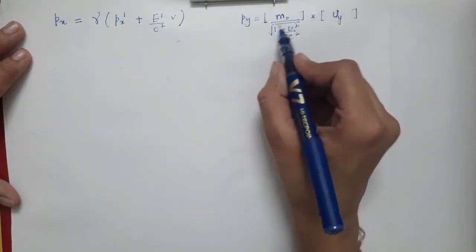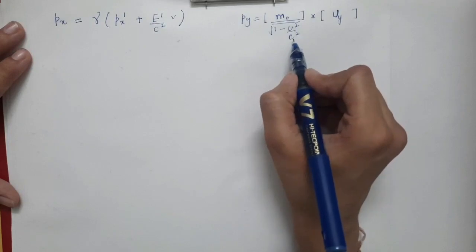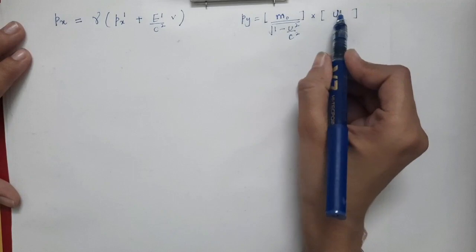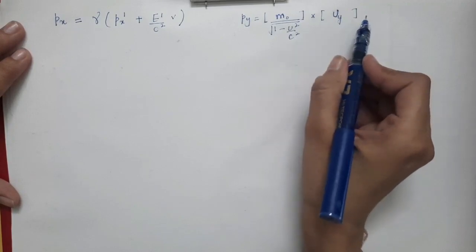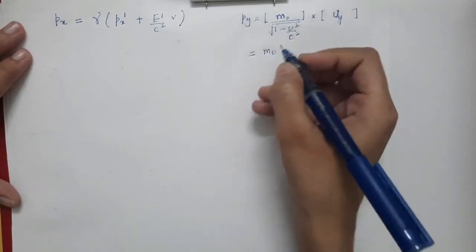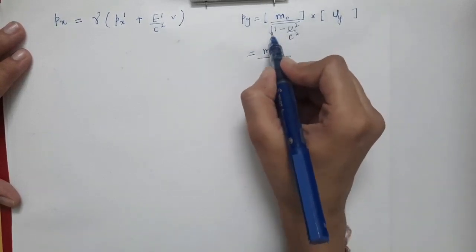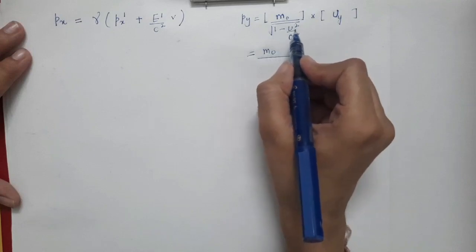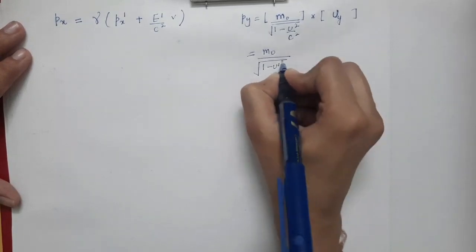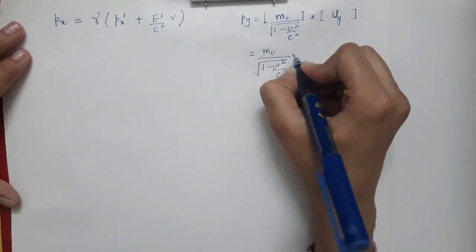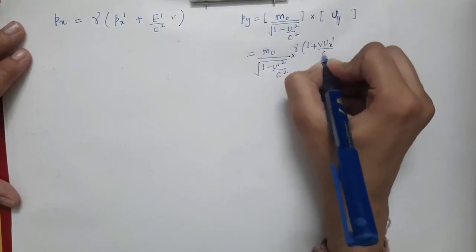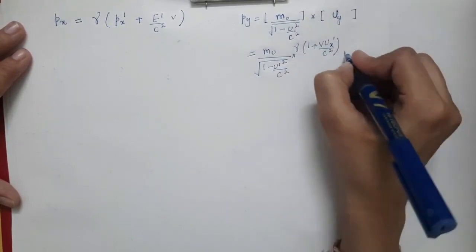Here we will use the relation of under root of 1 minus u square by c square, and also the velocity transformation. We will write uy in terms of the primed variables. So this will be m0 divided by the expression of under root of 1 minus u square by c square, which is under root of 1 minus u prime square by c square times gamma into 1 plus v ux prime by c square.